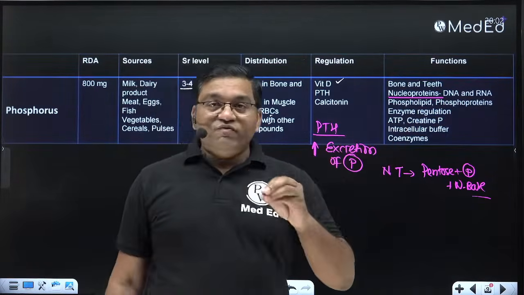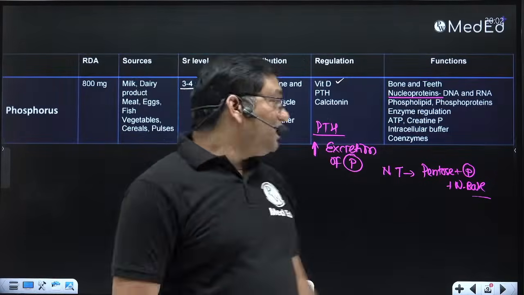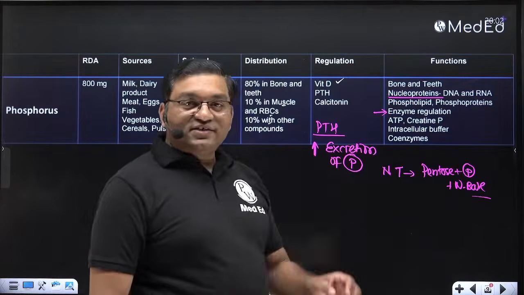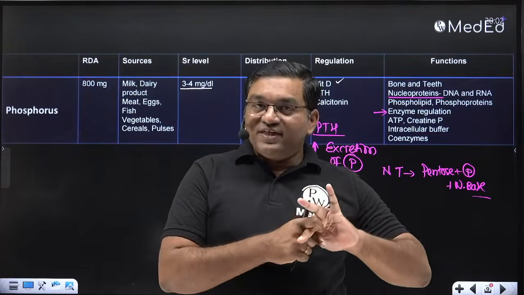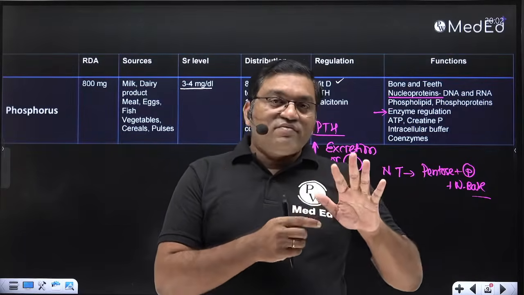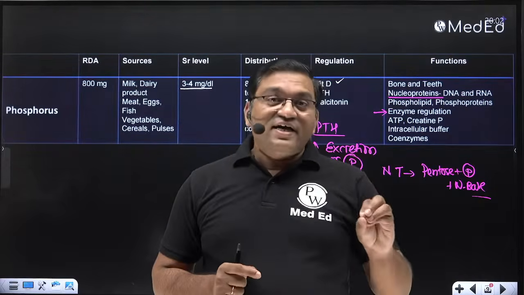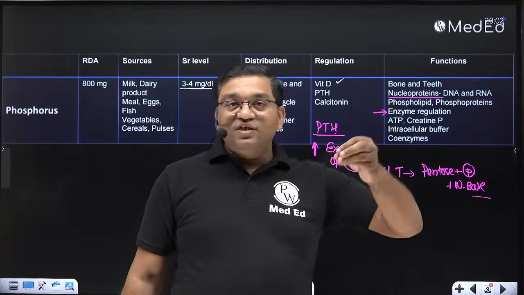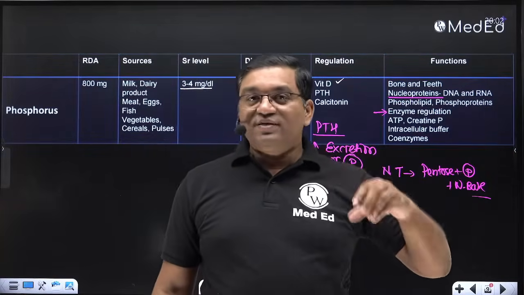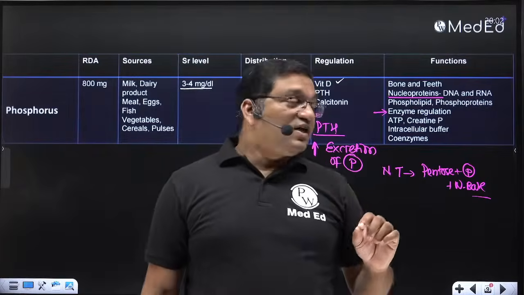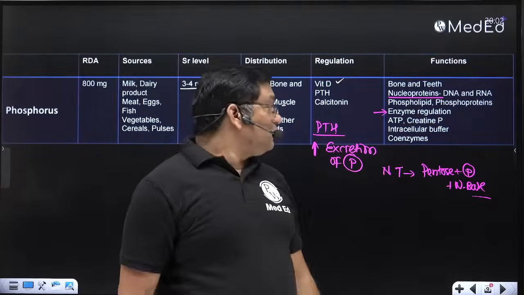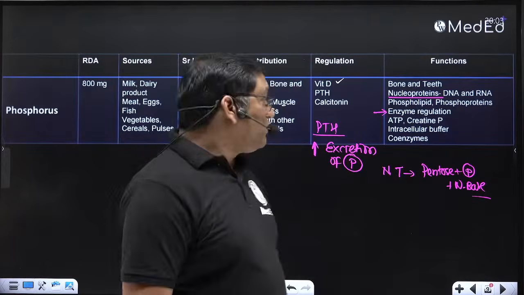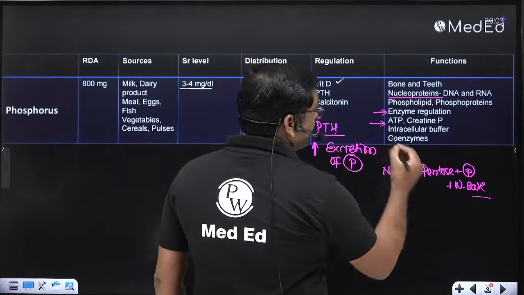It is important for the phosphorylation of enzymes and activation of many enzymes. The important enzymes which are active in the phosphorylated state are glycogen phosphorylase kinase, ATP citrate lyase, HMG coenzyme reductase kinase and gluconeogenic enzymes. This is done by the attachment of phosphate to the enzyme. This is covalent modification of enzyme activity, and by this mechanism a number of enzymes are active. Then synthesis of high energy compounds, ATP and creatine phosphate, provides the energy.